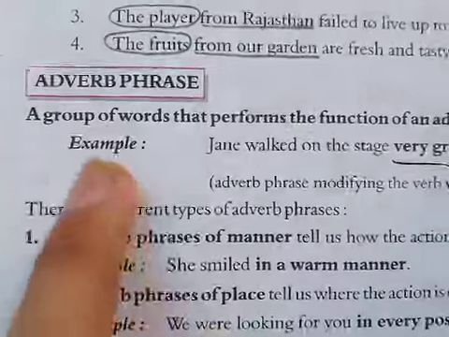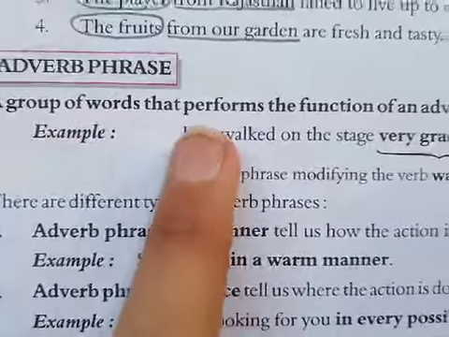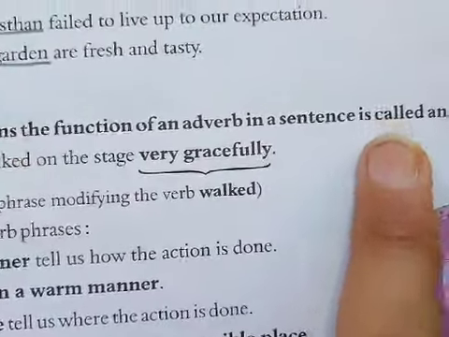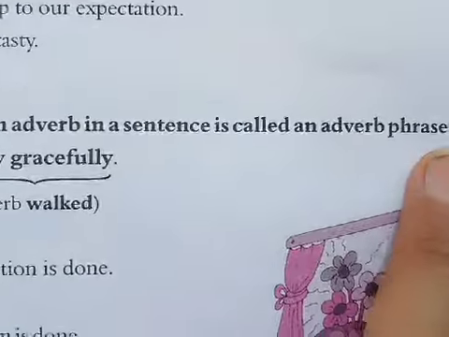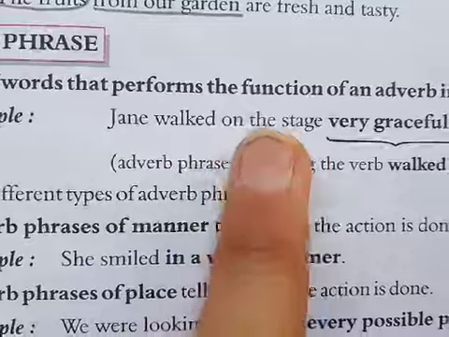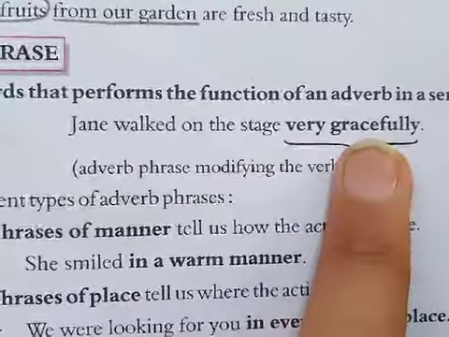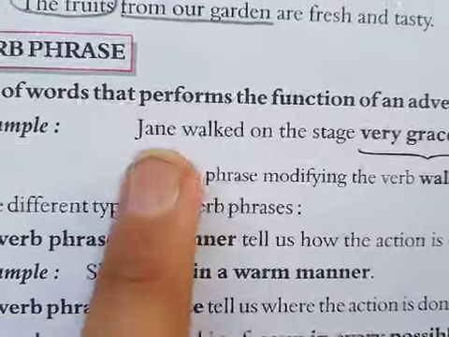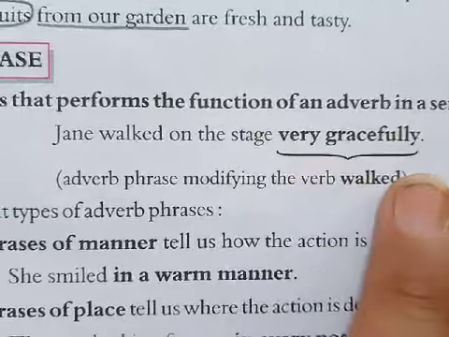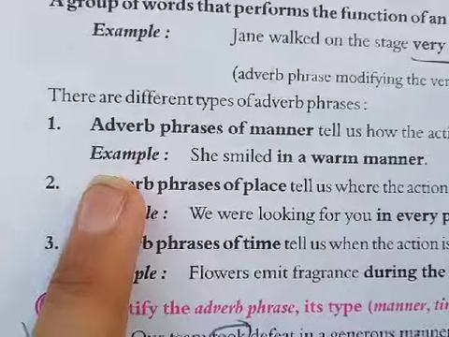Got it? The last is the adverb phrase. A group of words that performs the function of an adverb in a sentence is called an adverb phrase. For example, Jan walked on the stage very gracefully. It shows you the manner. How did Jan walk on the stage? You will get the answer, very gracefully. So, very gracefully is an adverb phrase.